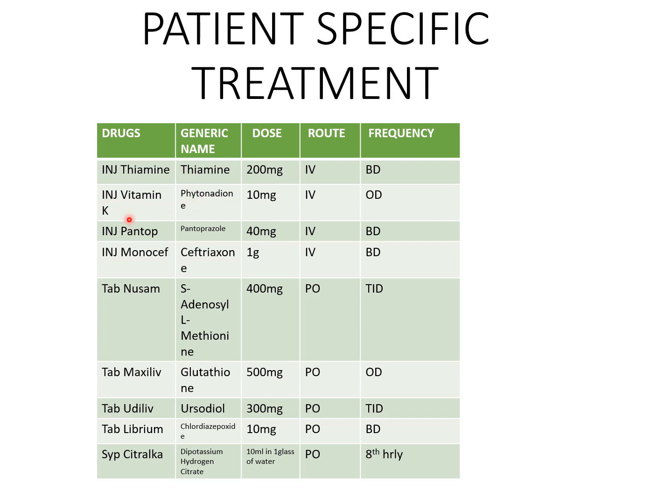Also Pantop injection, that is pantoprazole, ceftriaxone antibiotic, Newsum, S-adenosyl L-methionine, a nutraceutical agent. Maxiliv, which contains glutathione. Udiliv, ursodeoxycholic acid. Librium, chlordiazepoxide. Citralka is a urinary alkalizer. These are the medications, with doses, route of administration and frequency, with which the patient is treated.